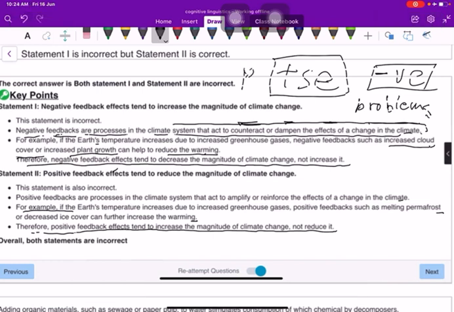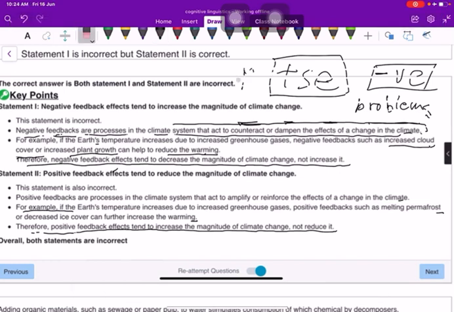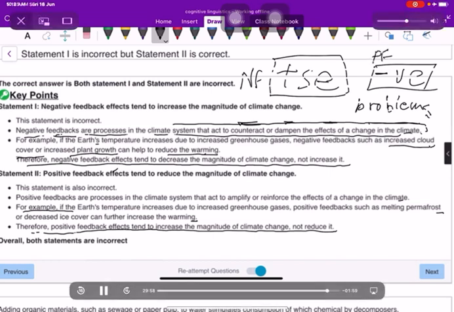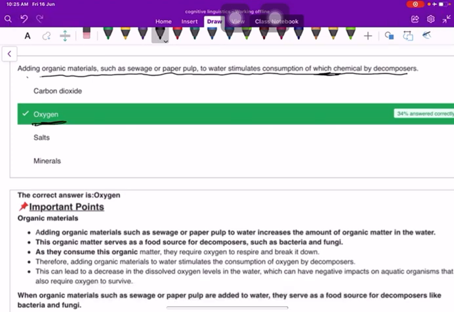I'm sorry, negative feedback decreases problems, and positive feedback increases them. Next question: which chemical is consumed by decomposers? So that's oxygen.